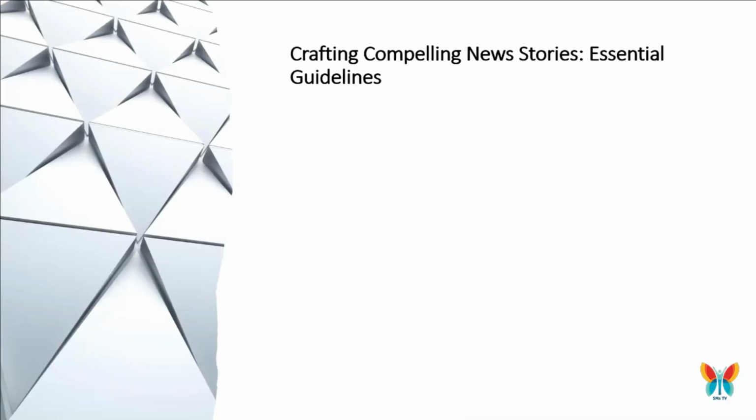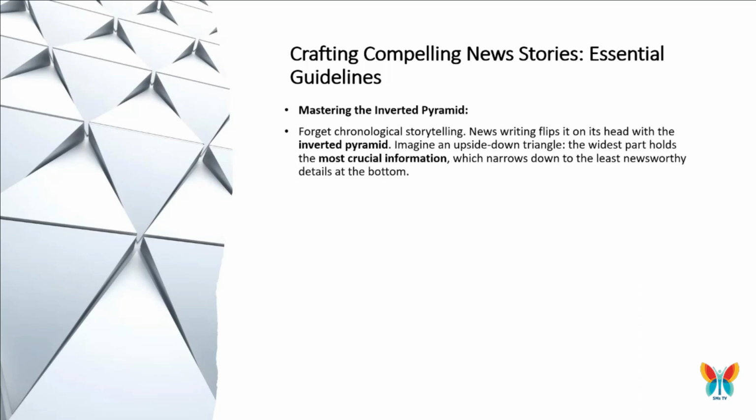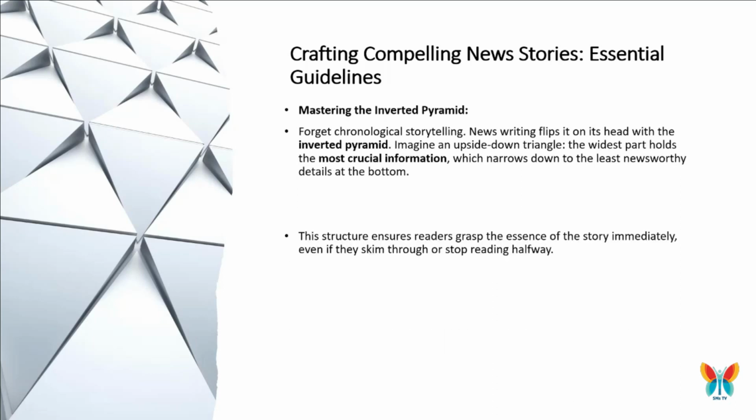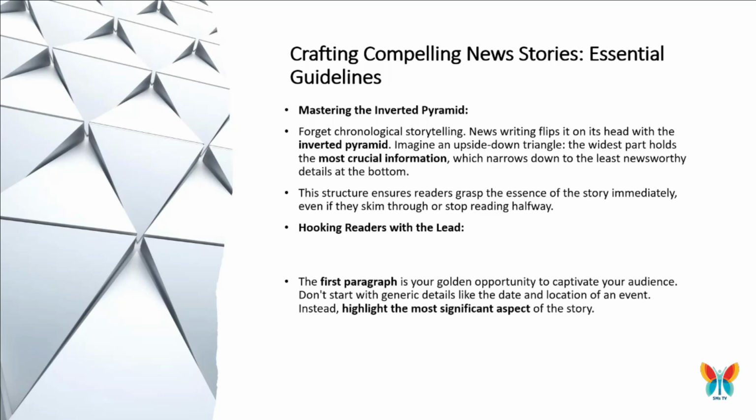Crafting compelling news stories: essential guidelines. Mastering the inverted pyramid. Forget chronological storytelling. News writing flips it on its head with the inverted pyramid. Imagine an upside-down triangle. The widest part holds the most crucial information, which narrows down to the least newsworthy details at the bottom. This structure ensures readers grasp the essence of the story immediately, even if they skim through or stop reading halfway.